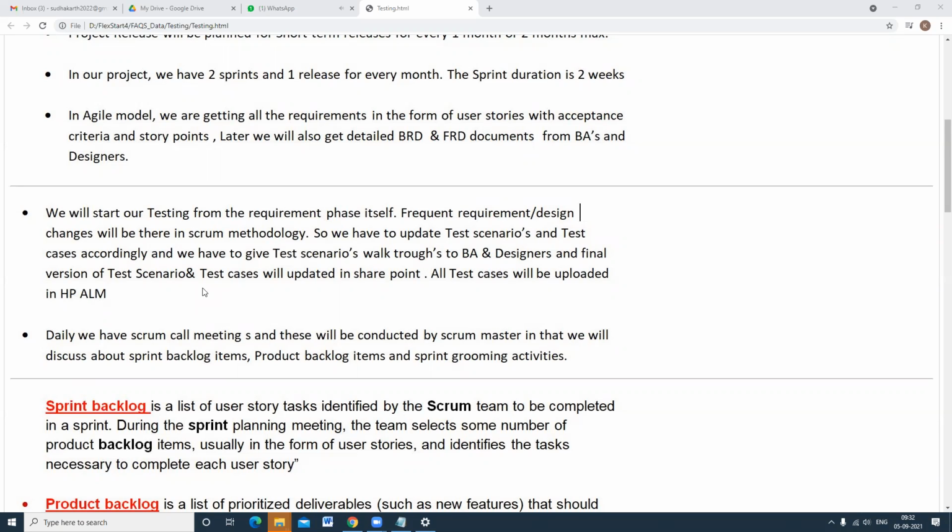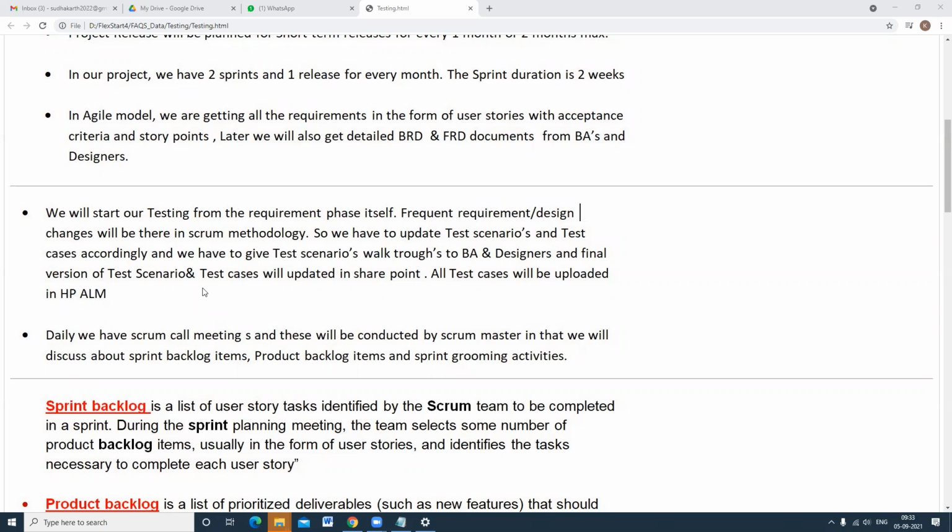You need to set up a call and give the walkthrough: I'm going to test this functionality, and this one, and this one. Like that, you walk through all your test scenarios and test case objectives. If something is not covered, the BA may say, hi Srinivas, you missed this functional flow, you can add one more scenario. So that all people will be on the same page. The walkthrough session is very important.